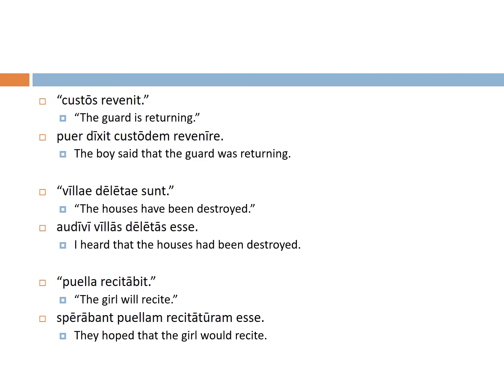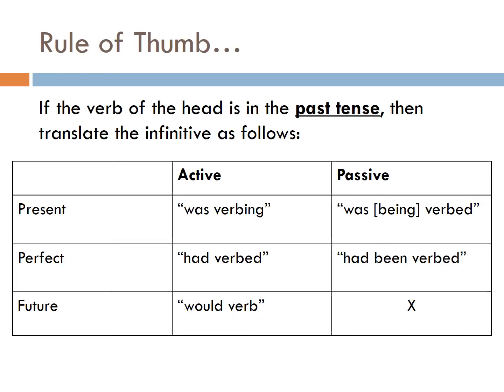Okay, so here's a chart to help simplify everything. So if the verb of the head is in the past tense in Latin, then you translate the infinitive as follows. If it's a present tense active infinitive, it's was or were verbing. I didn't put were in there, but I think that's implied here. And then if it's a present passive infinitive, it's translated as was being verbed, or you can simply say was verbed, hence the being there in the brackets. It's implied. Now, if the verb of the head is in the past tense and the infinitive is in the perfect tense active voice, you translate it had verbed. And if it's a perfect passive infinitive, it would be had been verbed.